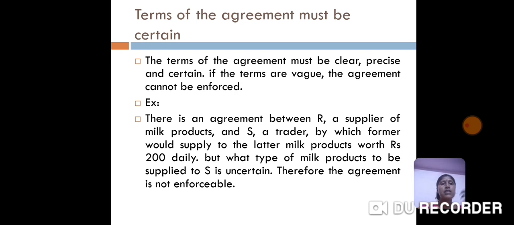where R is a person who is supplying the milk products. He said, sir, daily I'll give 200 worth of milk products to you. But in this contract, they didn't say what type of milk product they are going to give. For example, it may be ghee, curd, or butter. But here the contract is not certain. It is uncertain. So here the contract is not valid. So every time you enter into a contract, the terms of the agreement must be certain.